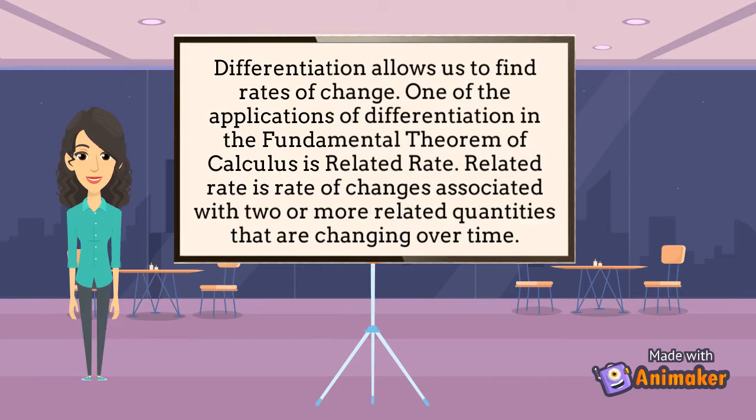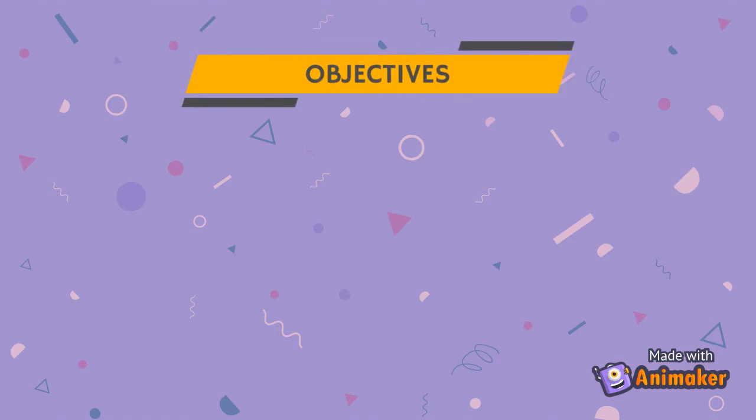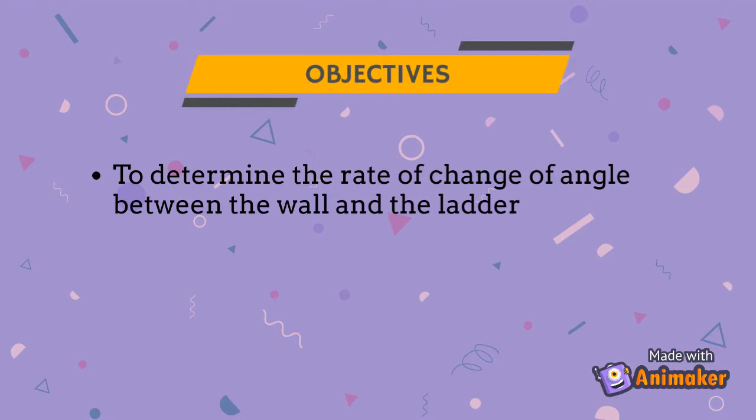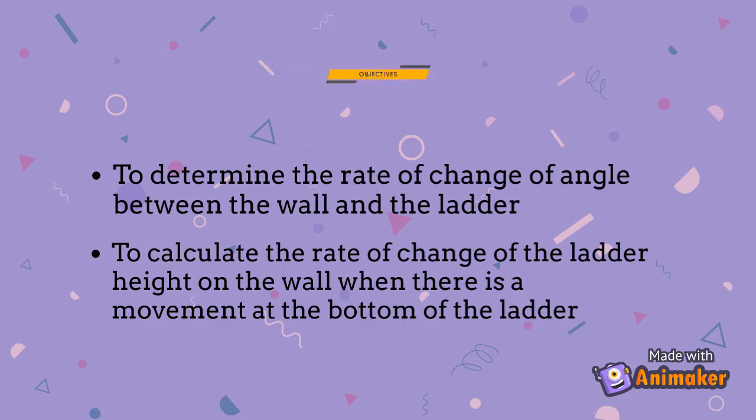Moving on, differentiation allows us to find rate of change. One of the applications of differentiation in the fundamental theorem of calculus is related rate. Related rate is rate of change associated with two or more related quantities that are changing over time. The objectives are to determine the rate of change of the angle between the wall and the ladder, and to calculate the rate of change of the ladder height on the wall when there is a movement at the bottom of the ladder.